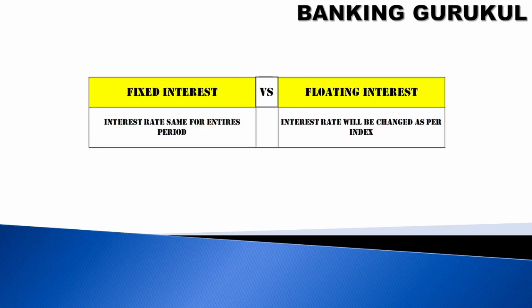What is fixed interest and what is floating interest? Fixed interest means the same interest from starting to ending. If I say 5 years 8%, you will get 5 years 8% per annum. Floating interest is linked to an index. It can be repo rate, it can be linked to G-Sec, it can be linked to treasury bills. So if your G-Sec rate goes up, then your interest rate will go up. If G-Sec rate goes down, then your interest rate will also go down. So it depends on the index.